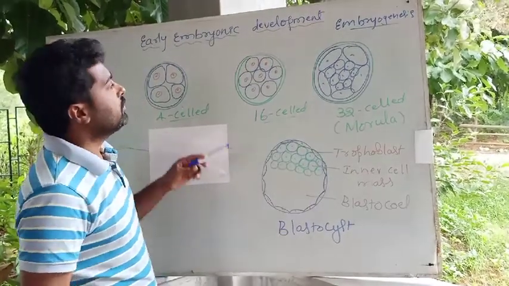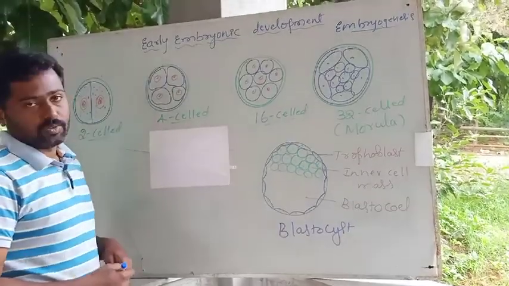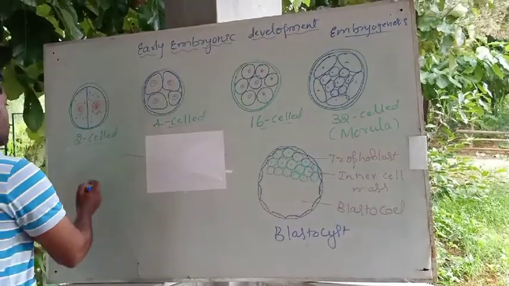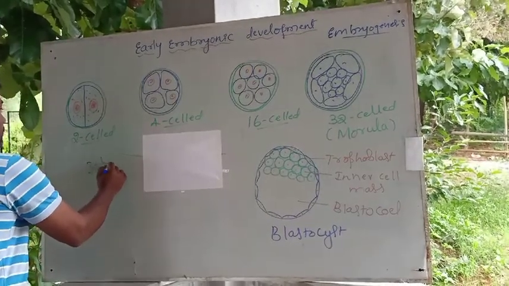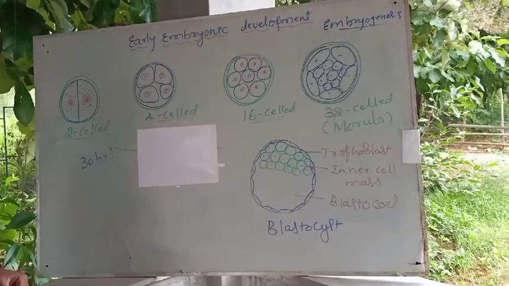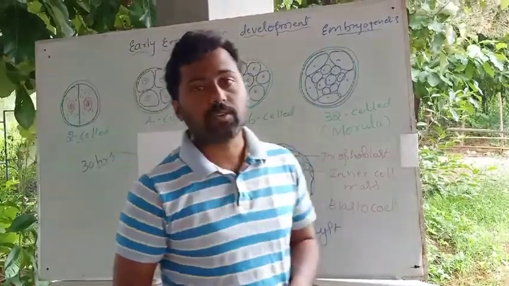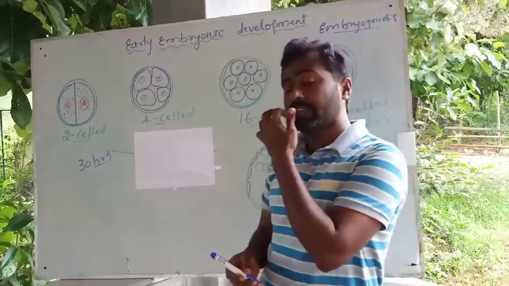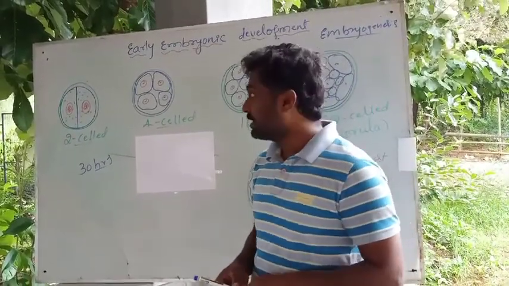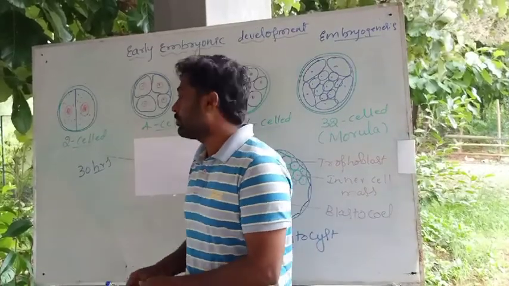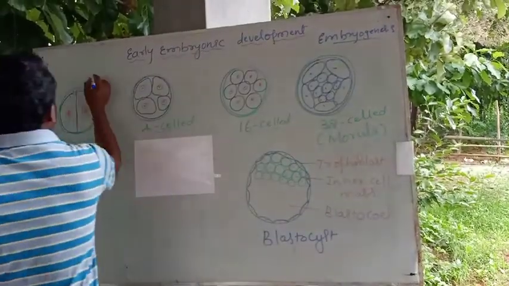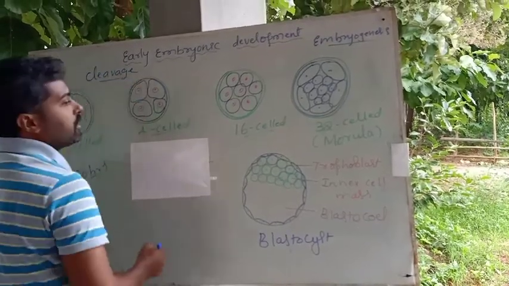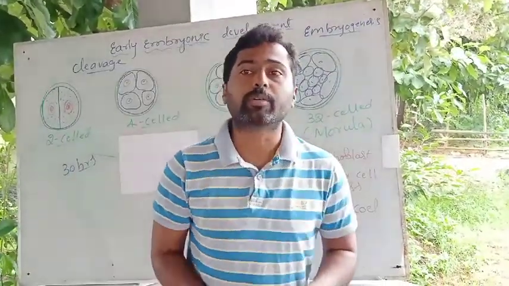Once the zygote is produced after fertilization, after the first 30 hours of fertilization, the zygote begins to develop into an embryo. It means that always in embryonic development, the first thing is cleavage. What is the first thing in embryonic development? That is nothing but the cleavage. Cleavage is nothing but the splitting of the zygote.